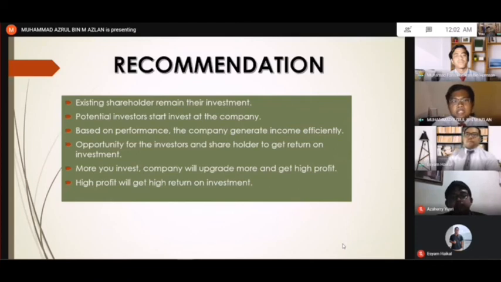So it is an opportunity for the investor and the shareholder at the company to get the return on investment. So the more you invest, the company will upgrade more and get high profit from the upgrade. So when you get the high profit, it will be a high return also on the investment.